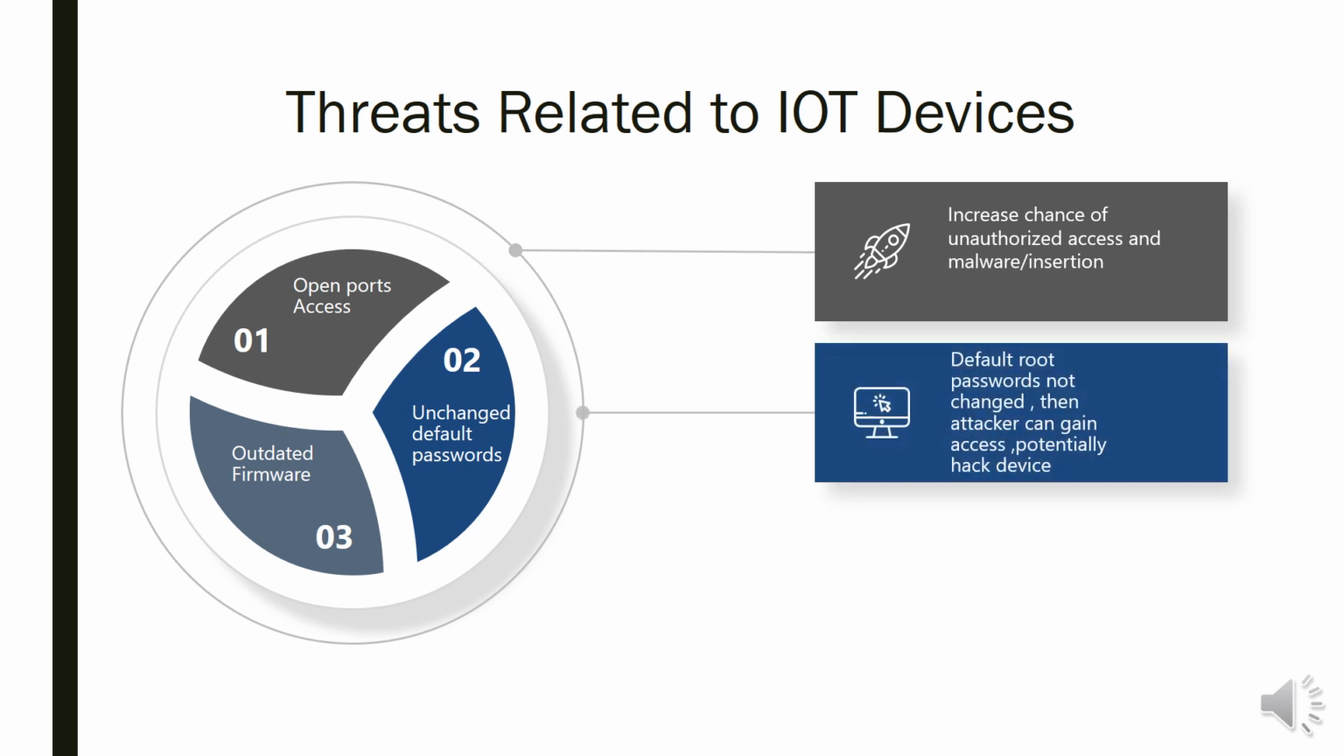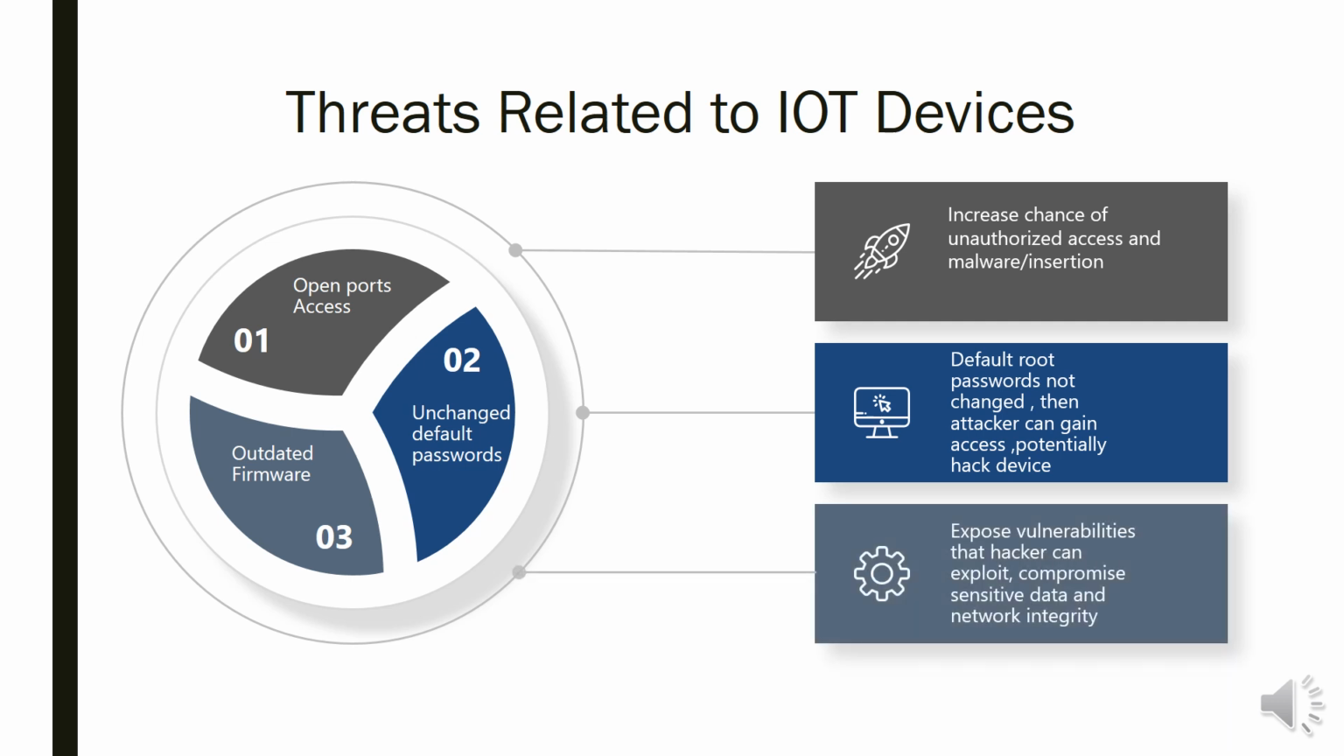It could be one of the possible reasons. Second is unchanged default passwords. Since the IoT devices which got compromised, their vendors have used ARM processors, and these processors use the Linux operating system. So it could be the reason that the default root passwords of Linux didn't get changed, or it could be the reason of outdated firmware. Their software is not updated, and all these vulnerabilities can be exploited by the attacker.